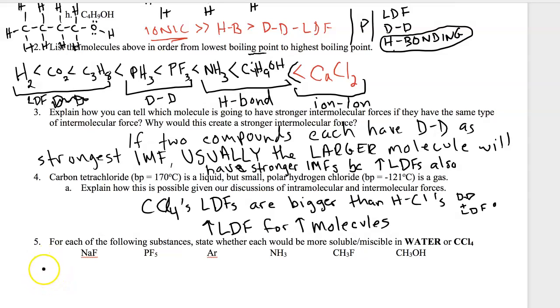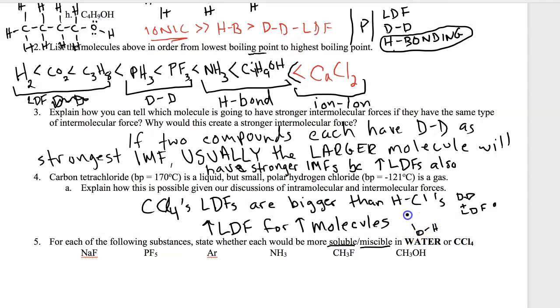For number 5, the question is, will water or carbon tetrachloride dissolve each of the substances? Now, soluble and miscible mean the same thing. For soluble, it's usually talking about whether a solid will dissolve, and miscible means will a liquid dissolve in another liquid, like alcohol and water. Water is a polar solvent because it's H2O.